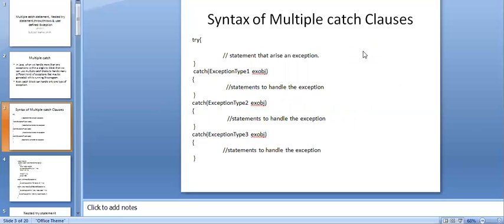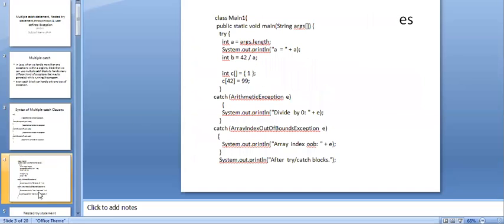See, we have one try block and more than one catch block, because in a single try block more than one exception can be placed, and these exceptions can be handled by your catch blocks. We have different types of exceptions, and each catch block can handle a different type of exception. Okay, so we have the exception type, one exception object, and a statement to handle the exception.